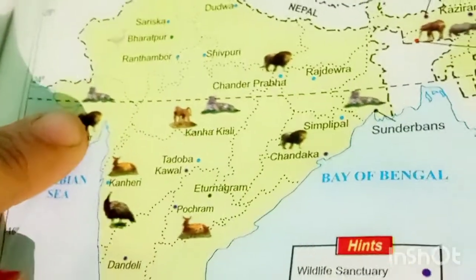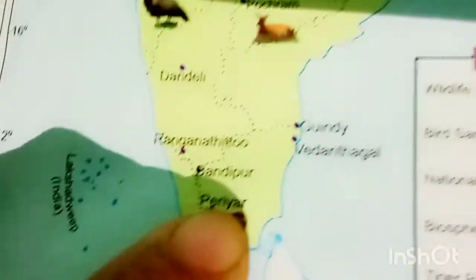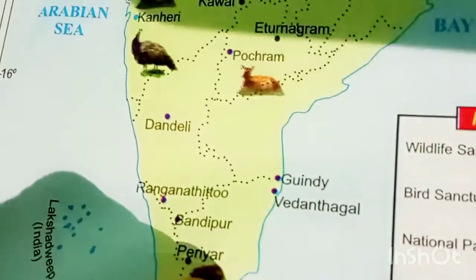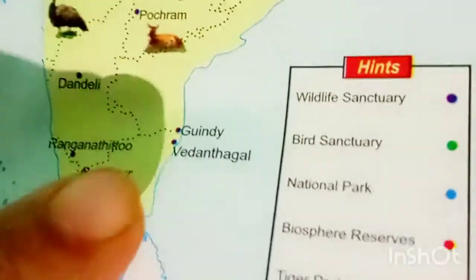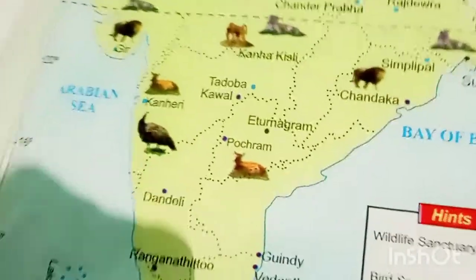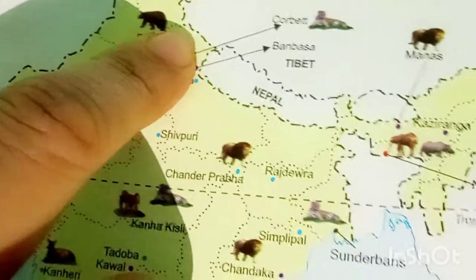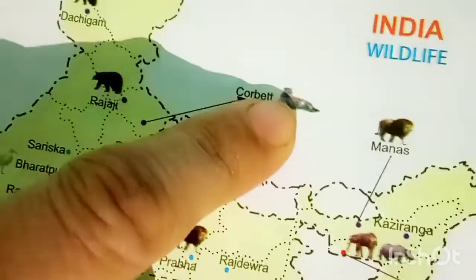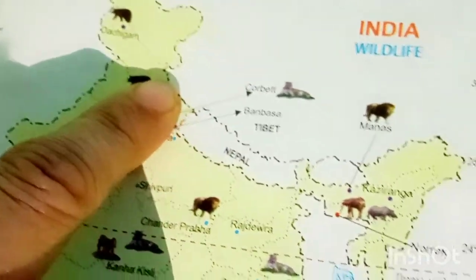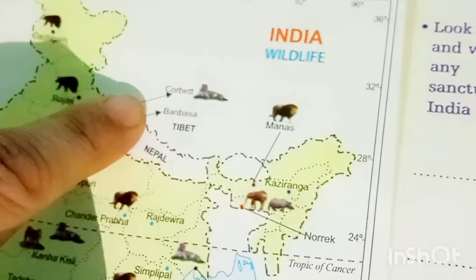Okay, it is Gir Forest. Here is Periyar. Look here in your book. It is Periyar, and here is also Assam, and both rhino and elephant are found in these parks. Okay, and after that Uttarakhand. Uttarakhand is here, Corbett National Park. Here is a picture of tiger. In this national park, many animals are found.